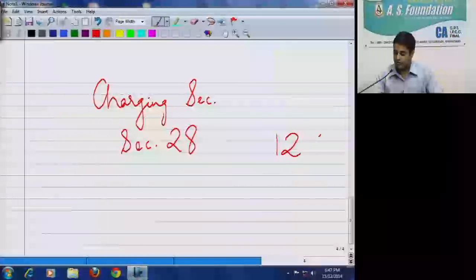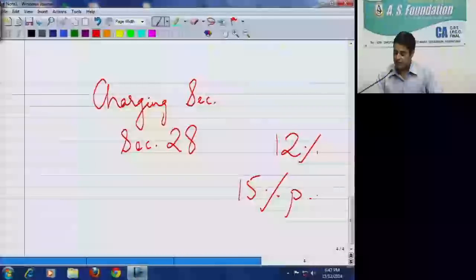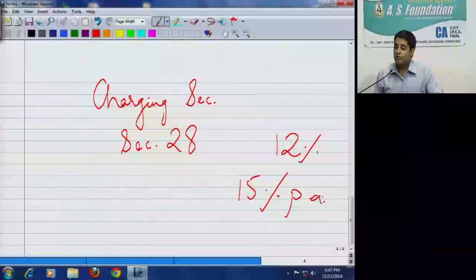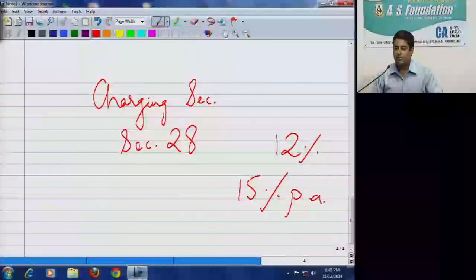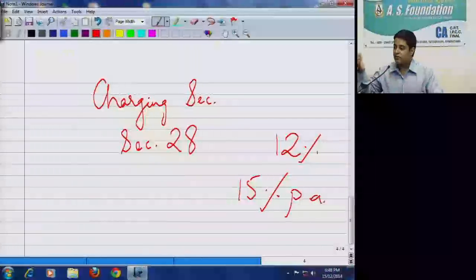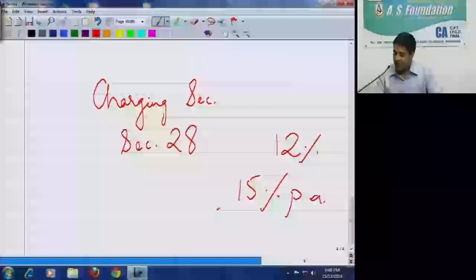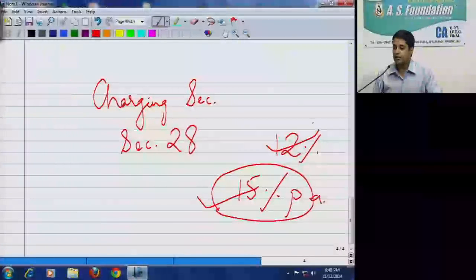Now if the partnership firm pays me 15% interest, how much interest will be allowed to the partnership firm? Only up to 12%. The balance 3% will be disallowed. Correct. What about taxability in the hands of partners? The partner has received 15%. How much will be taxable, 15% or 12%? In the hands of the partner, how much?